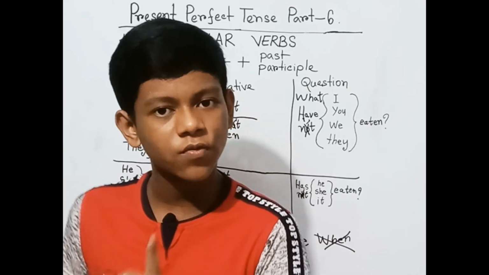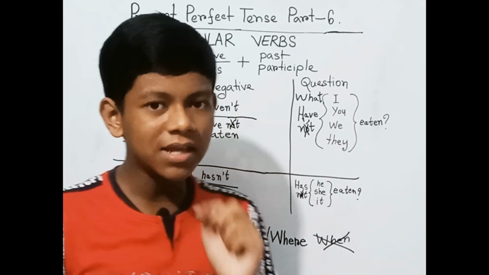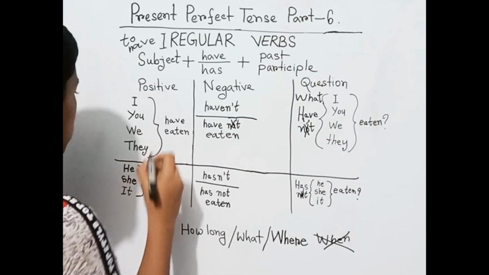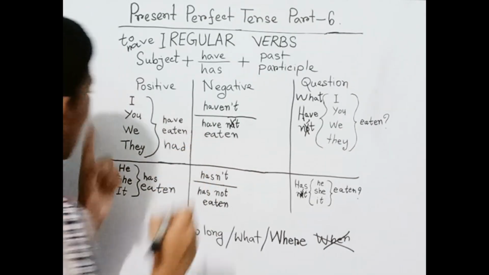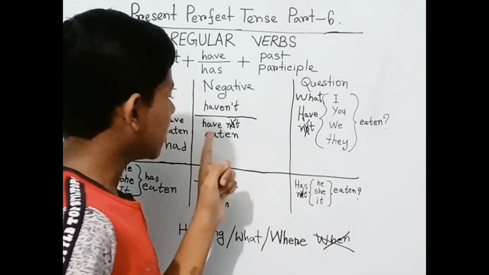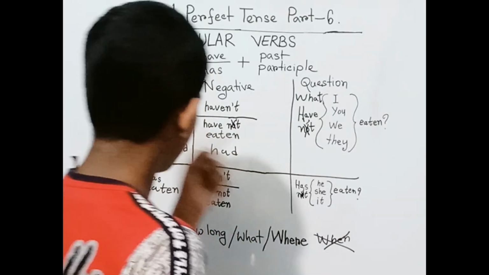Past and past participle form are the same, but the present is different, which is have. So what is had? It is the past participle, verb 3 form. We can write here had. I have had. Okay, then I haven't had, like others, like you, we, they.